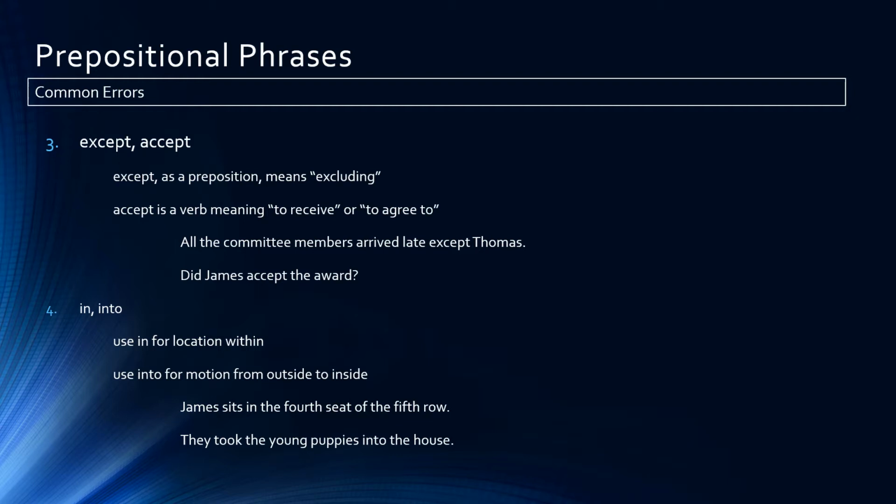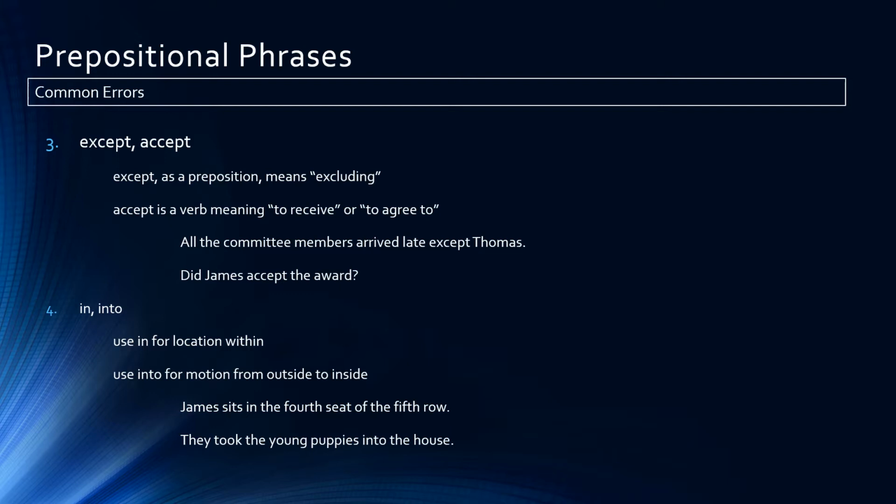The second sentence, did James accept the award? In this sentence, the word accept is a verb, meaning he accepted something. So it's showing action. In this sentence, it's asking the question, did James accept the award? But again, it is a verb. So except is a preposition meaning excluding. Accept is a verb meaning to receive or to agree to.